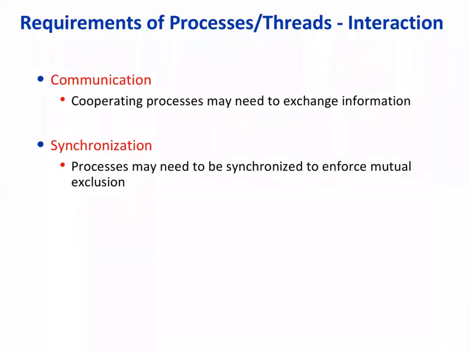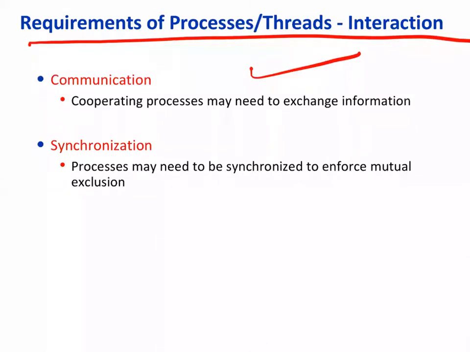So we have seen there are two issues required for interaction among processes. First is communication. In the case of processes, we call it IPC, inter-process communication. And second is synchronization, where processes need to synchronize to enforce mutual exclusion.